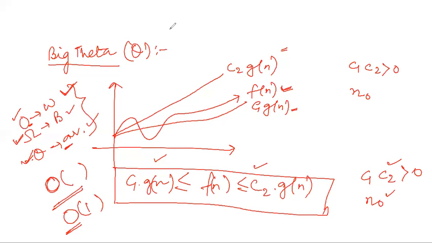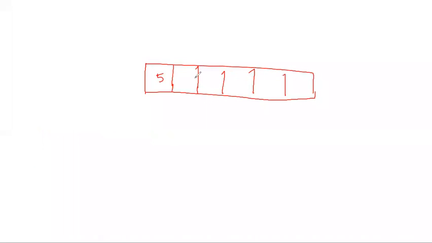Now suppose a small example, let us just solve quickly. Few minutes are remaining in my class. Okay. Suppose this is my array. I am doing a searching of an element.